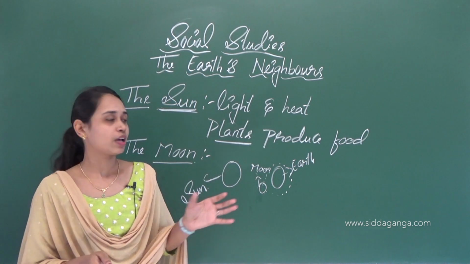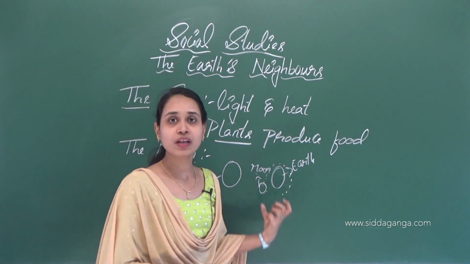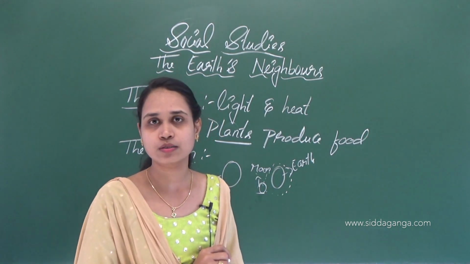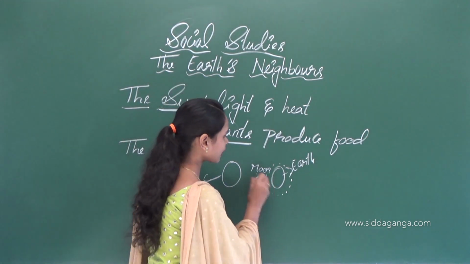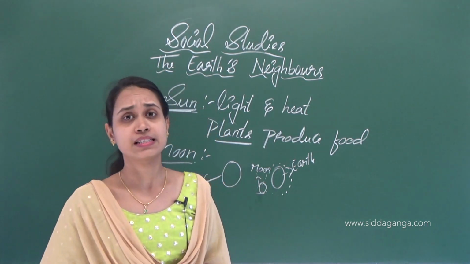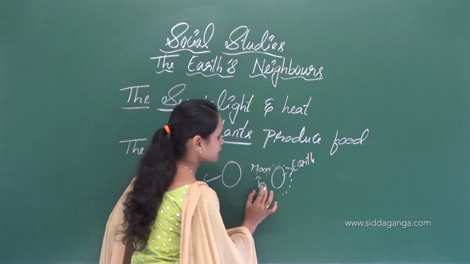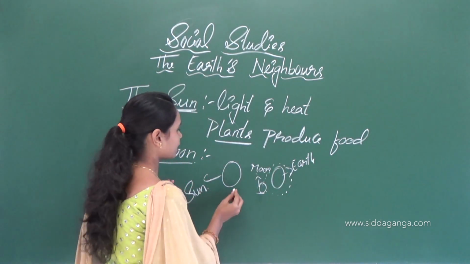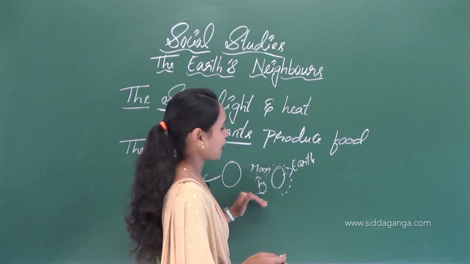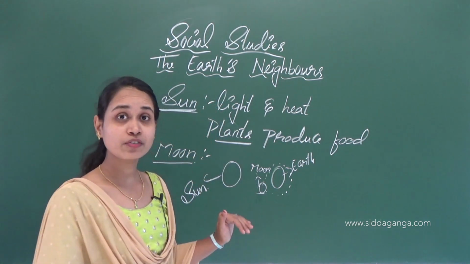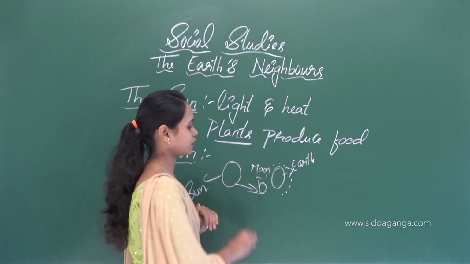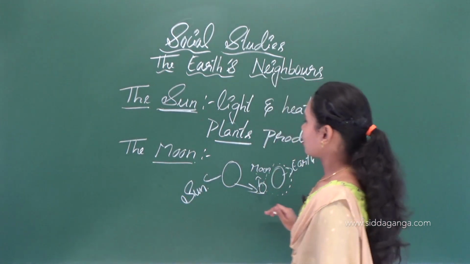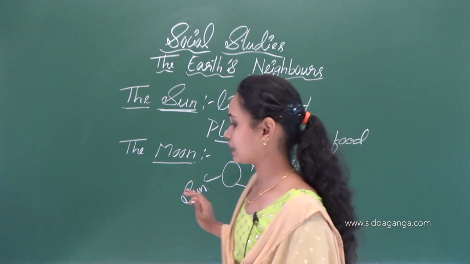That's why the moon looks very close to the earth, isn't it? It is the closest neighbor to the earth, and it is also called the natural satellite. The moon moves around the earth. The moon doesn't have its own light, but it reflects light from the sun, okay?